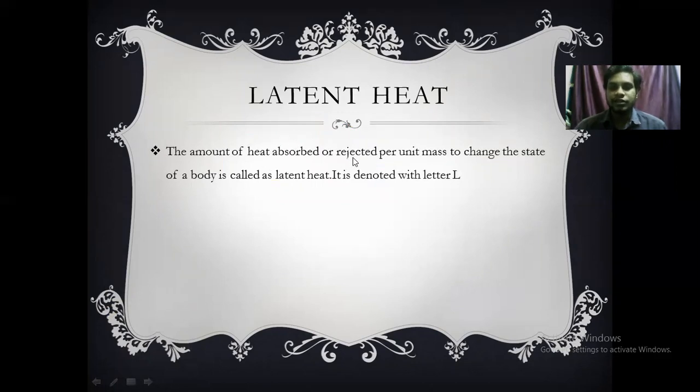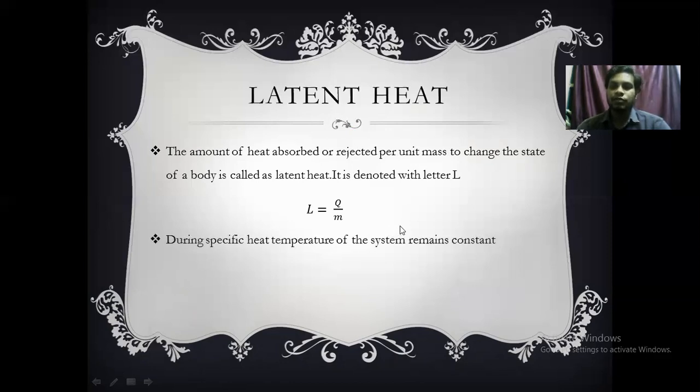The amount of heat energy absorbed or rejected per unit mass to change the state is called latent heat. Latent heat is denoted with the letter L, and is given by the formula L = Q/M, where Q is the heat energy absorbed or rejected and M is the mass. During latent heat, the temperature of the body remains constant, but there is a change in phase: solid to liquid, liquid to solid, liquid to gas, or gas to liquid.